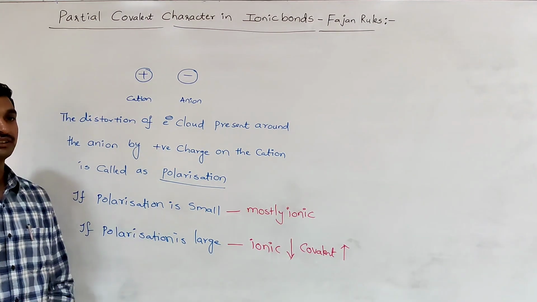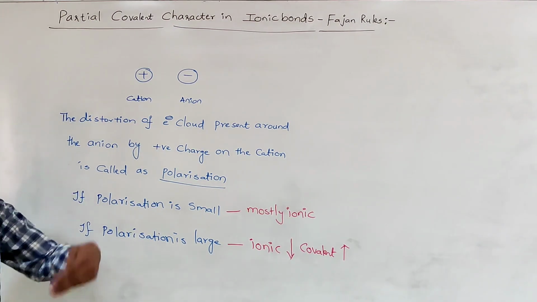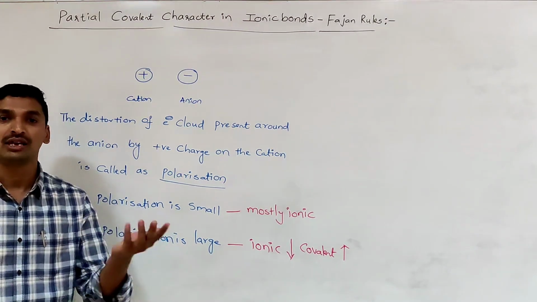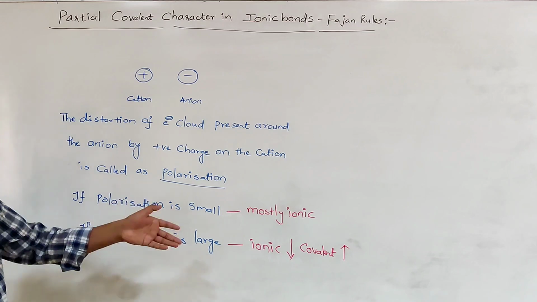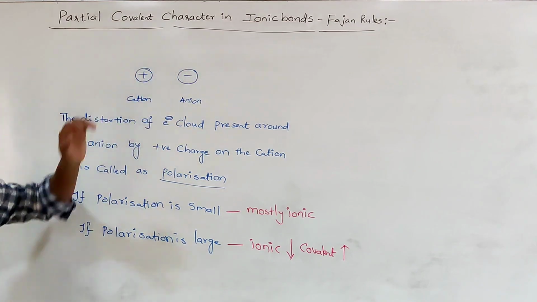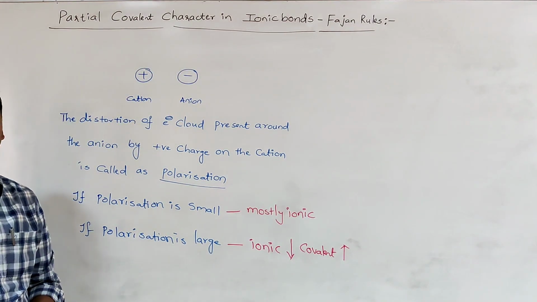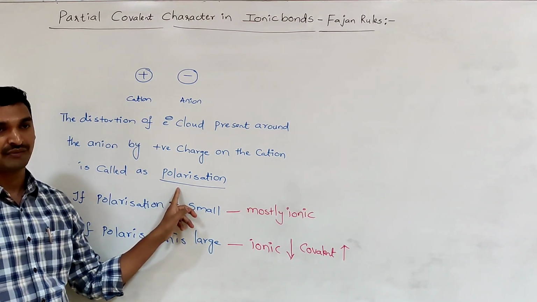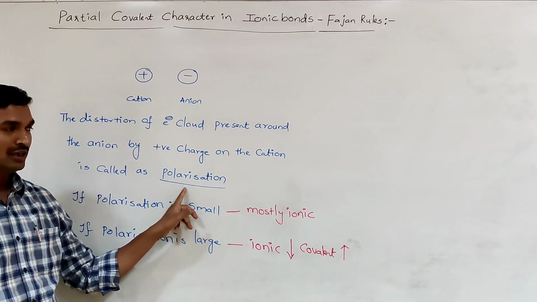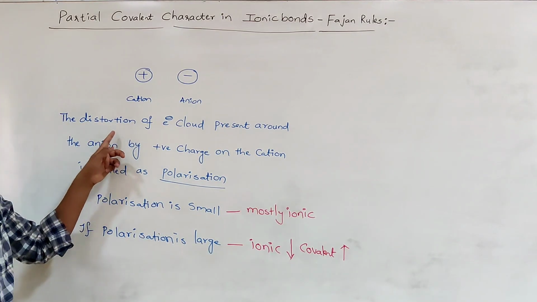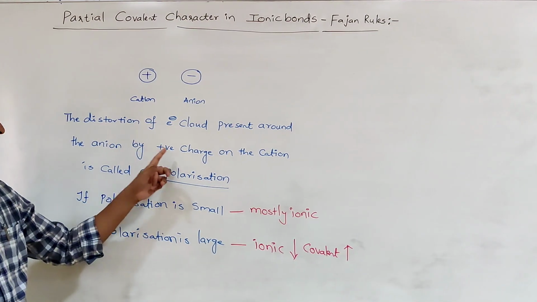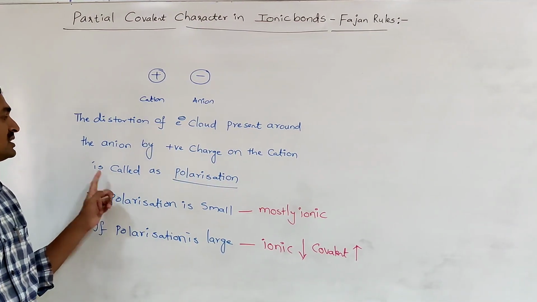So from this concept we concluded that whenever the ionic bond is formed between the two ions, namely cation and anion, in addition to the ionic character, some covalent character also exists. That is because of the concept, what is that? Polarization. What is meant by polarization? Polarization means the distortion of electron cloud present around the anion by the positive charge on the cation.